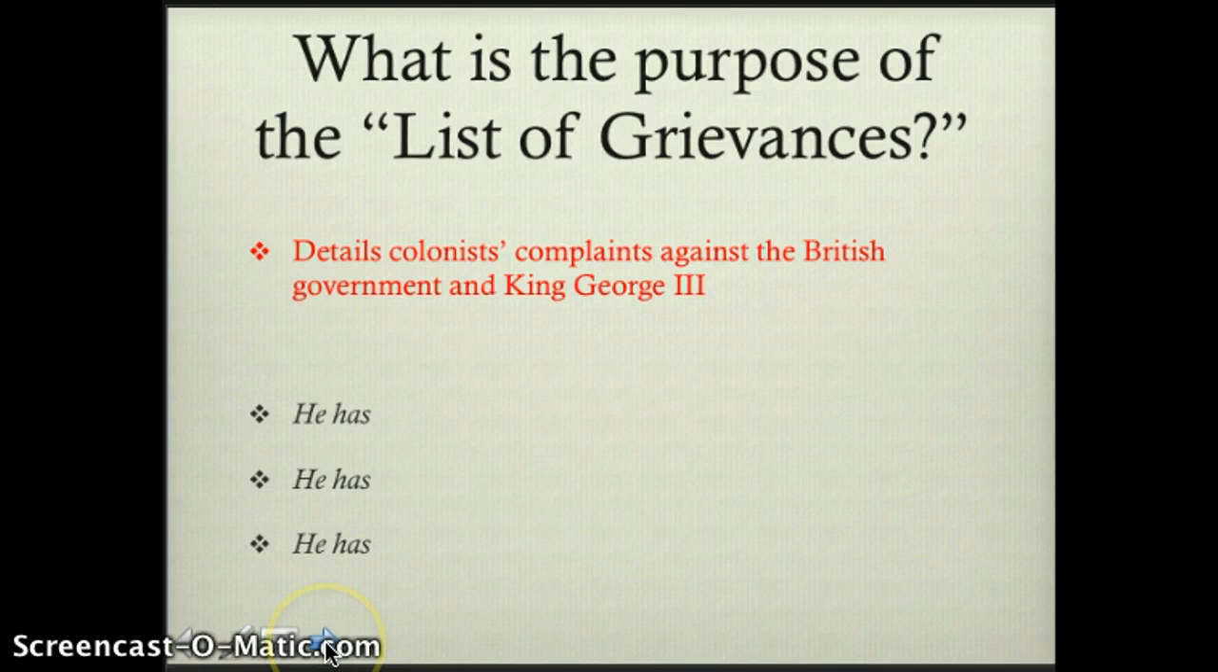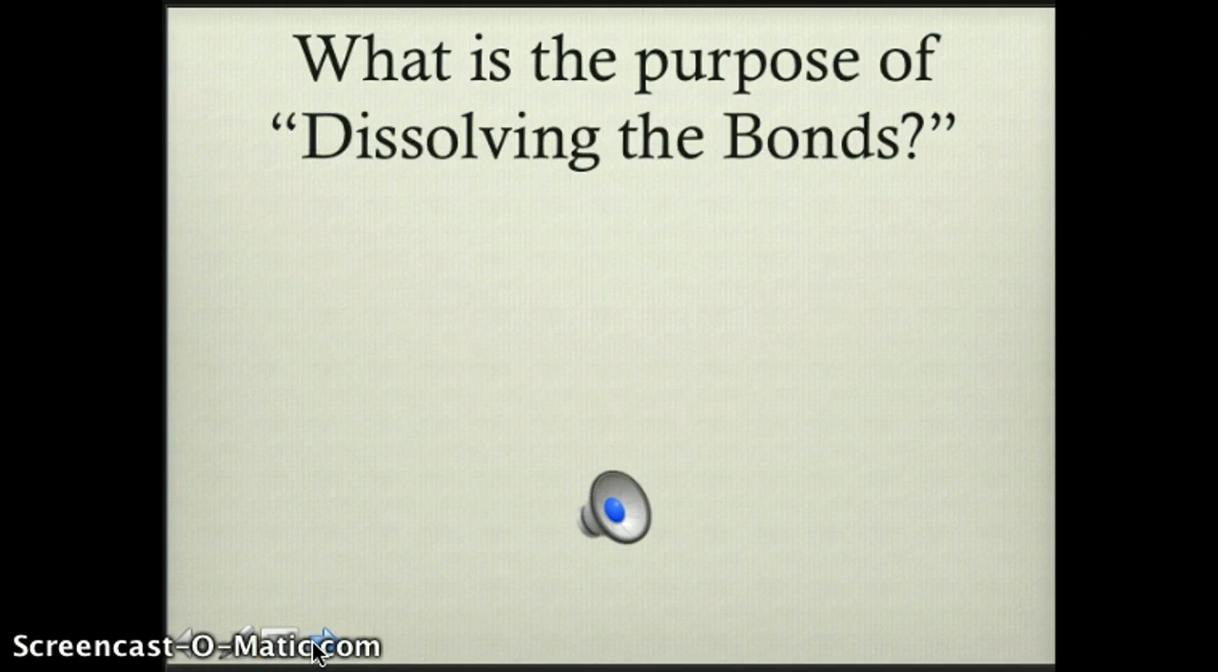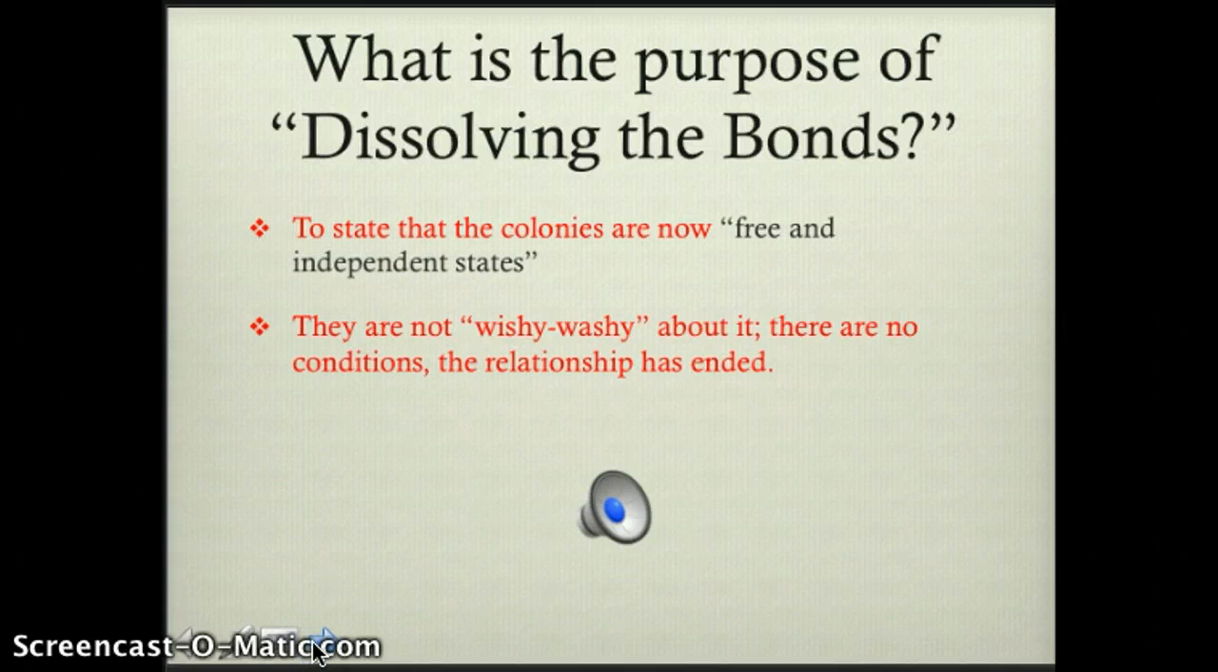The last section is dissolving the bonds. What is the purpose of that? The goal is to state that the colonies are now free and independent. They're not wishy-washy about this. There's not a condition of, if you do this, we'll get back together. The relationship is ended. And at this point, there is no going back.